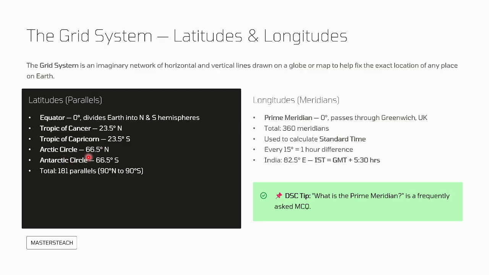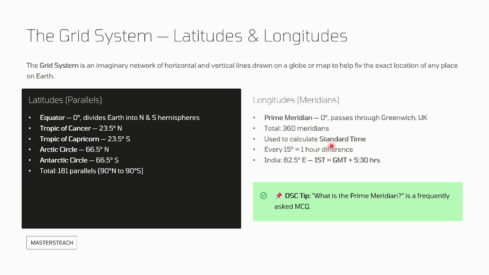Then Arctic Circle is 66.5 degrees north, whereas Antarctic Circle is 66.5 degrees south. Total, there are 181 parallels, from 90 degrees north to 90 degrees south. This is the latitudes, which are parallels, whereas longitudes have a prime meridian. 0 degree passes through Greenwich, UK. The total meridians is 360.